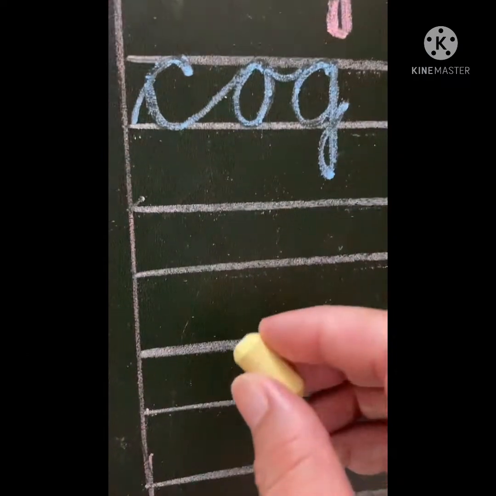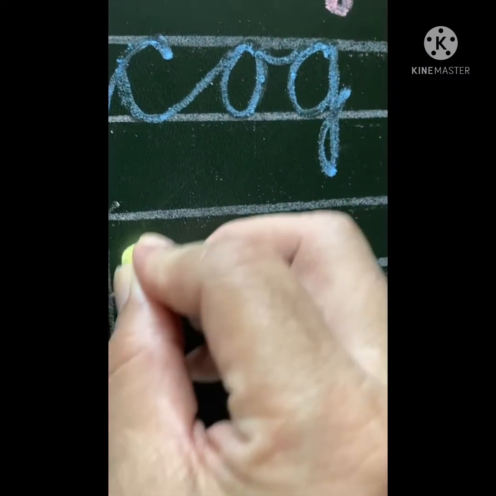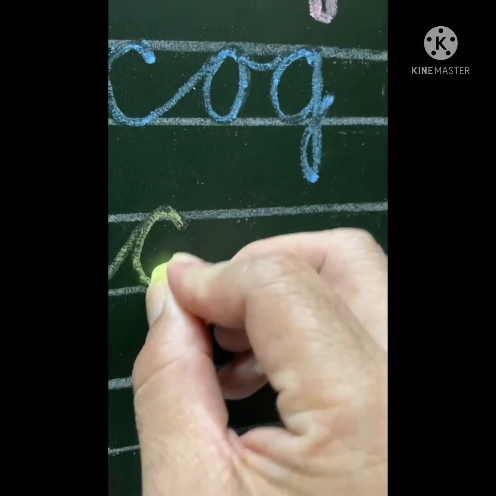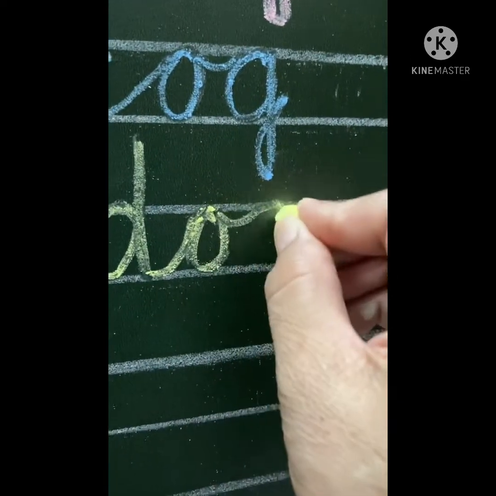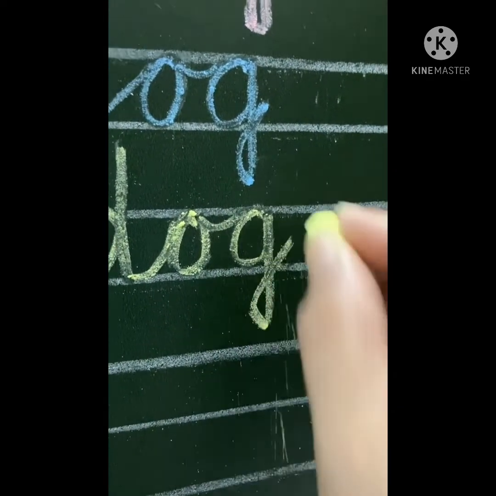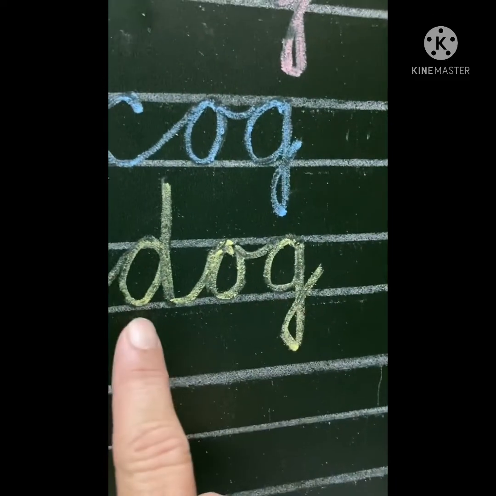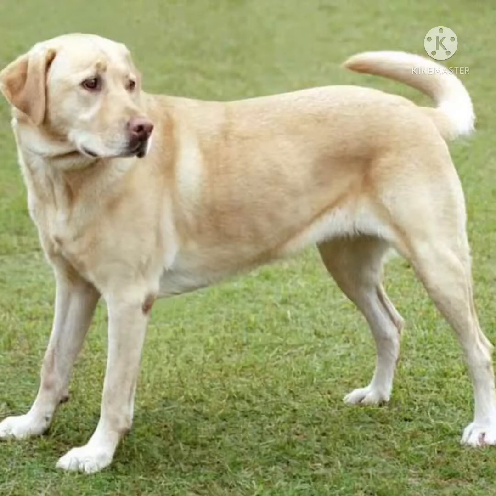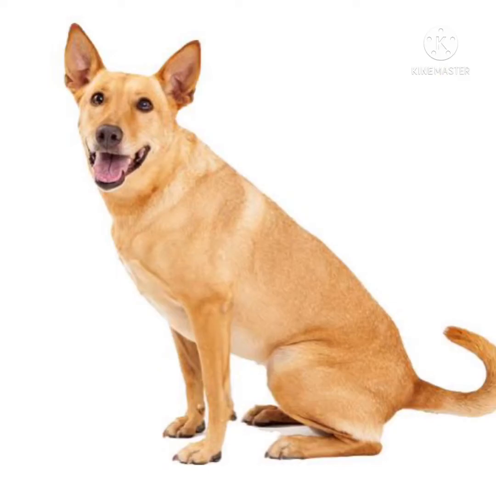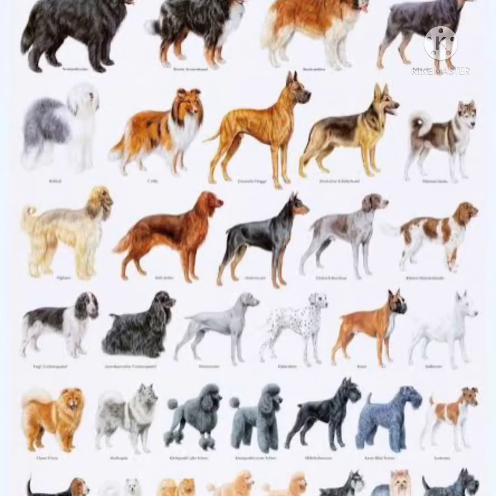Now let's write the next word starting with the sound D. D, O, G. Dog. A dog is a common animal kept as a pet. In this chart, we can see different breeds of dogs.